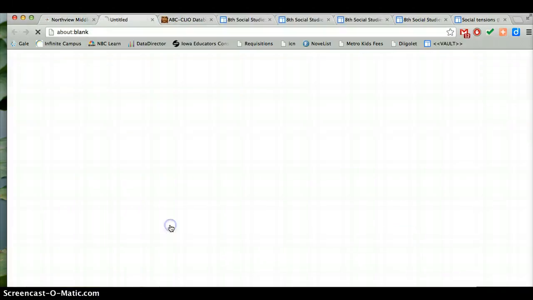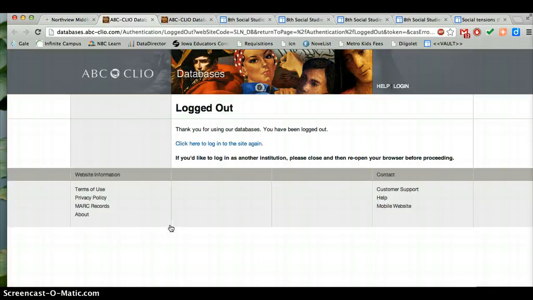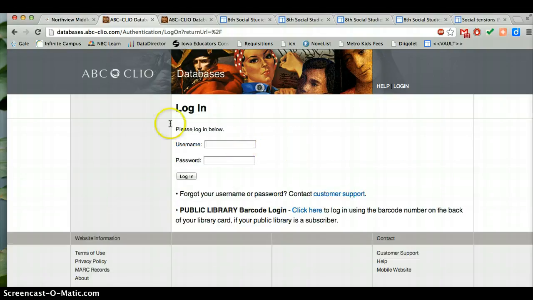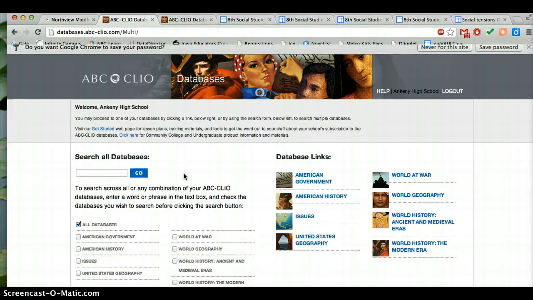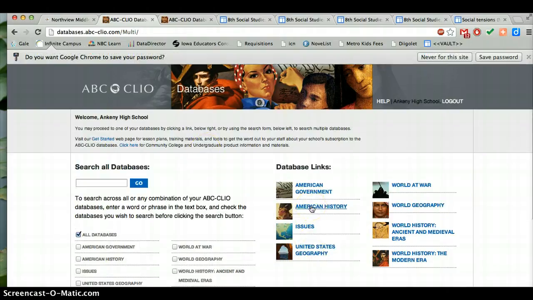It is a selection of social studies, history-based materials. And you will be prompted to a page that looks like this, and you will need to put in the username and password, which is different than most of our usernames and passwords. So it's Ankeny1 AEA11, okay? And your teacher will probably write that down for you. So you'll click Login. You will choose American History.